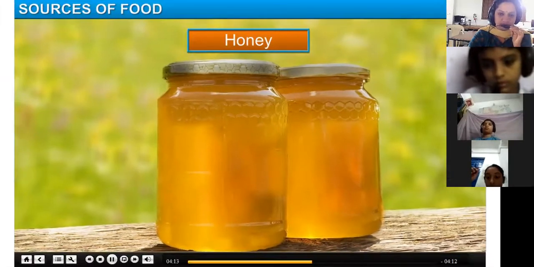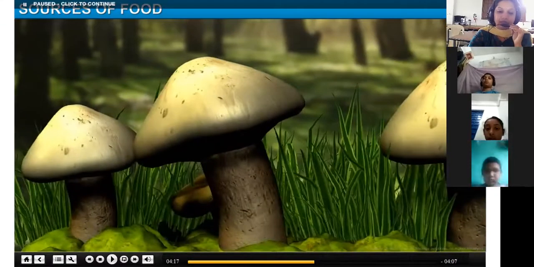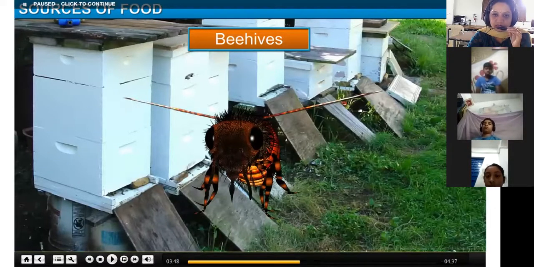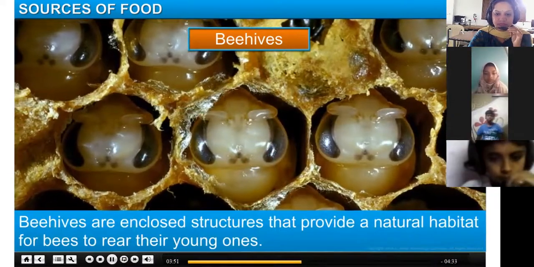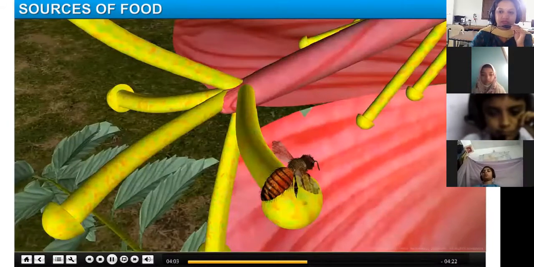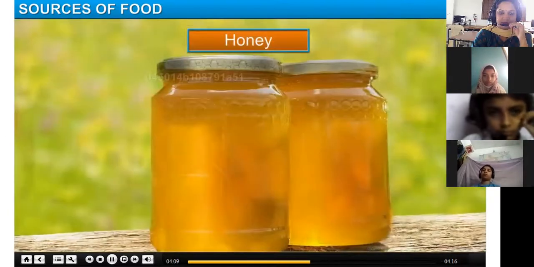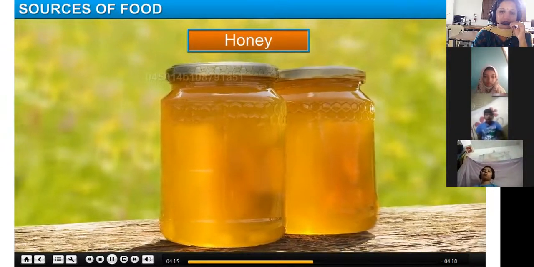That is used by humans. It's pure honey, nourishment. See, along with that you got to know about honey hives. Artificial beehives, these boxes, can produce honey for you. See here, those are the artificially made beehives. This process of making artificial honey is known as apiculture. Beehives are enclosed structures. Honey is a sweet fluid, a source of pure honey and nourishment.